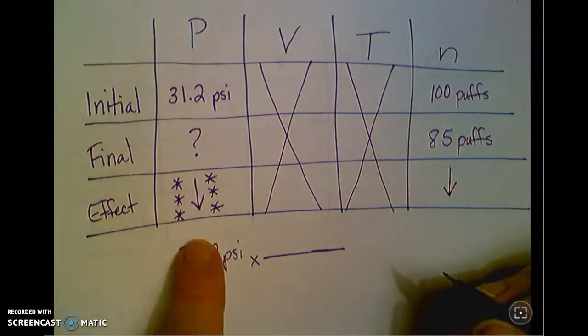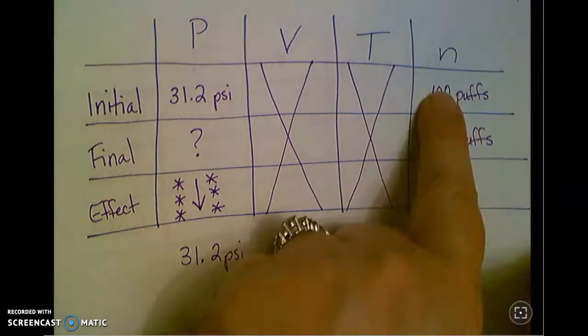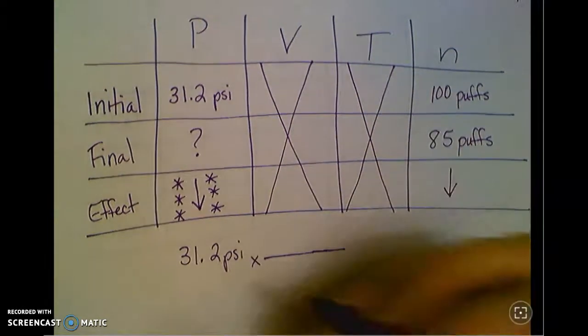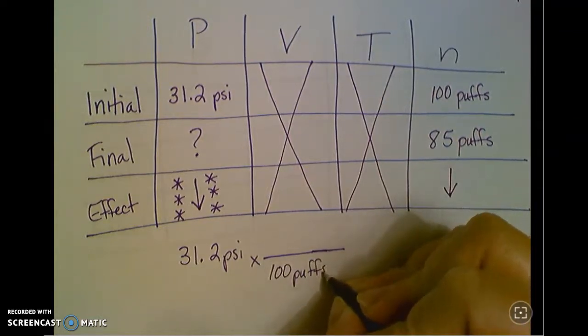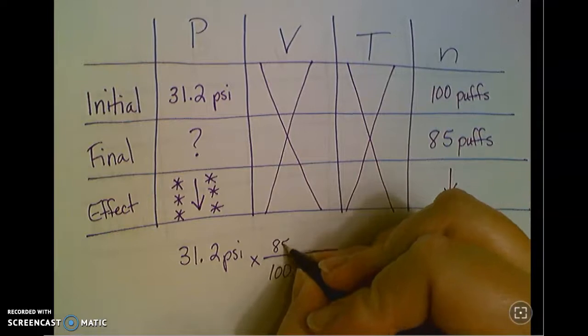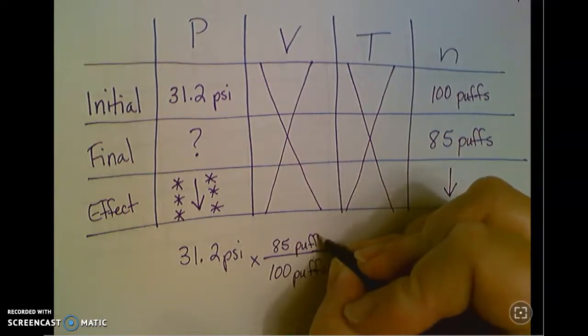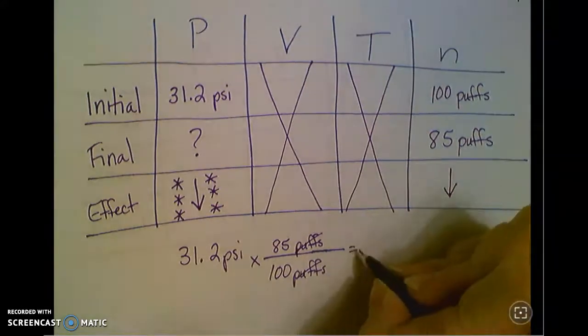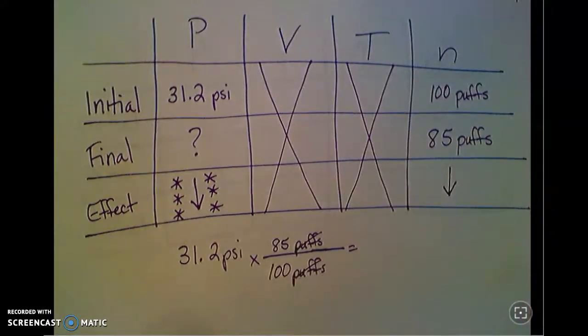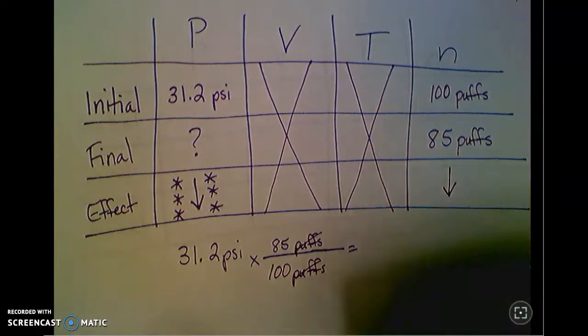So what I'm going to do here is I'm going to put the bigger of these two numbers on the bottom and the smaller number on the top. So the unit of measurement of puffs cancels out, and I'm going to get a pressure there in psi.